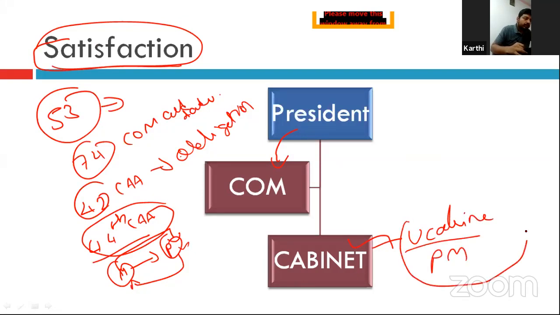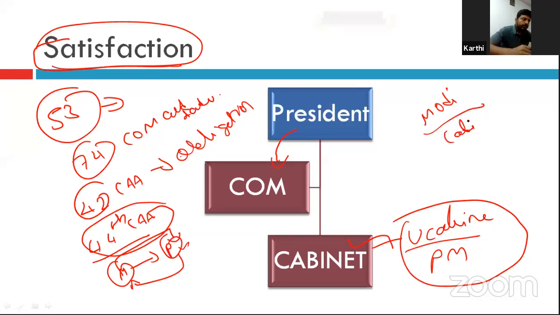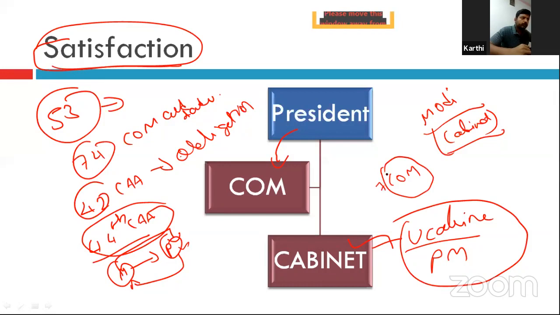See, understand it practically, very simple. Today, the government, right? Our prime minister is Narendra Modi, right? He has the cabinet ministers. They are making all important policy decisions. But the council of ministers group is somewhat wider than the cabinet. It will go around 70. But the cabinet ministers are only 4 to 5, or maximum 7, right? So this is the chief policy making body. So in practice, the cabinet will exercise all the powers. In theory, that is by constitution, the council of ministers will exercise this power.